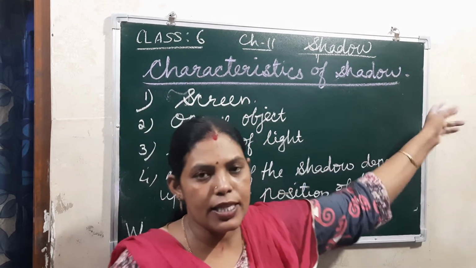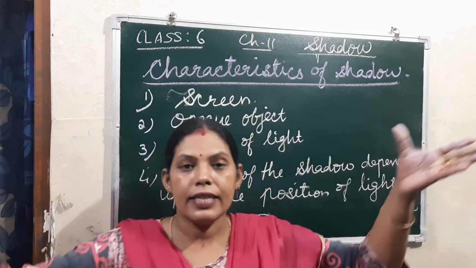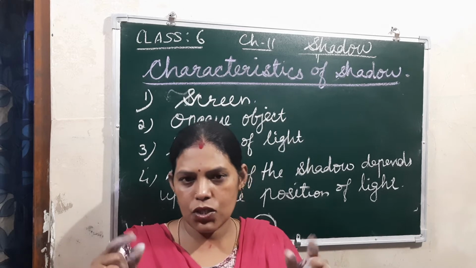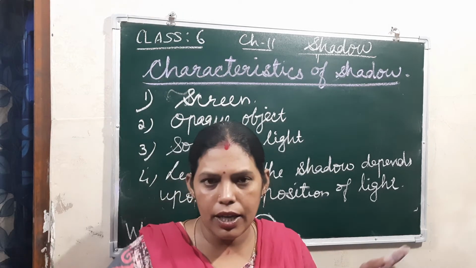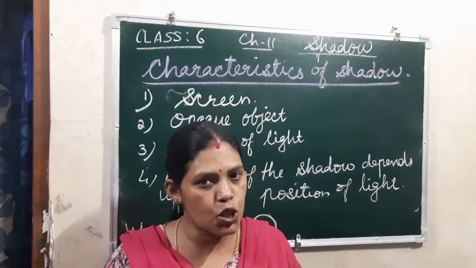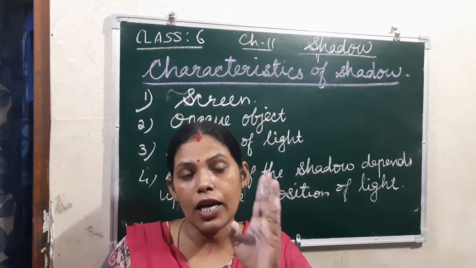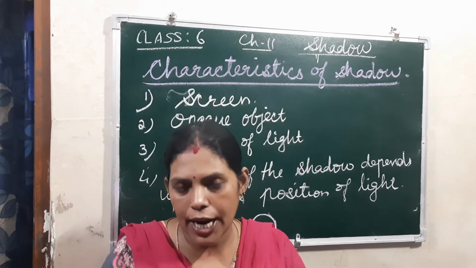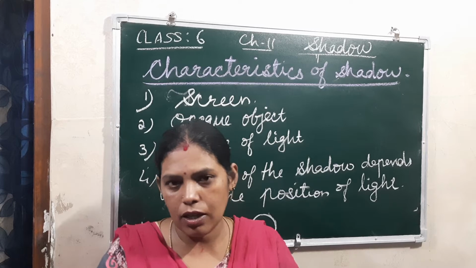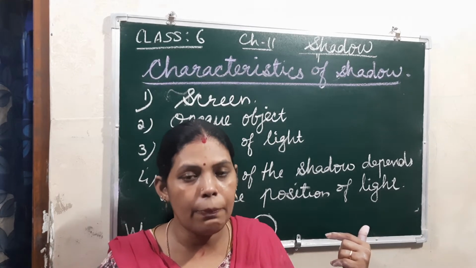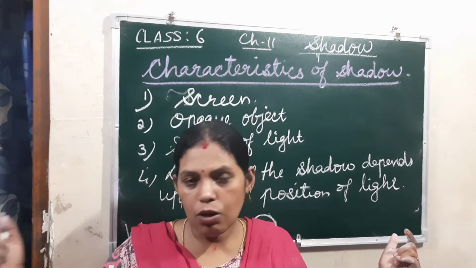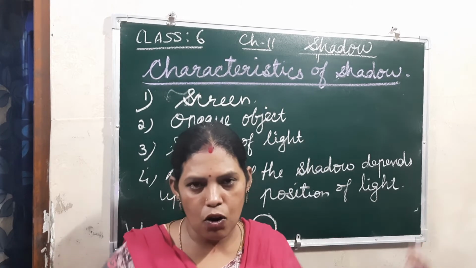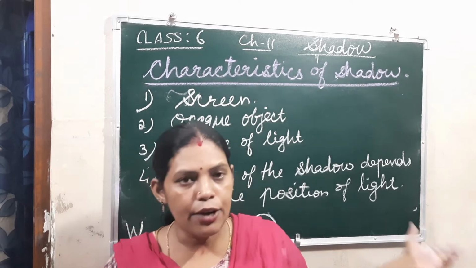That also will be long. So in the morning and evening, the sun rays are falling slanting. Slanting means not straight, it is straight only, but in a slanting position, that means in a slope. So it is about distance also. When we compare the timing, the shadow depends upon the time also. That is what I explained here: morning and evening the light falls slanting, so the shadow will be long.